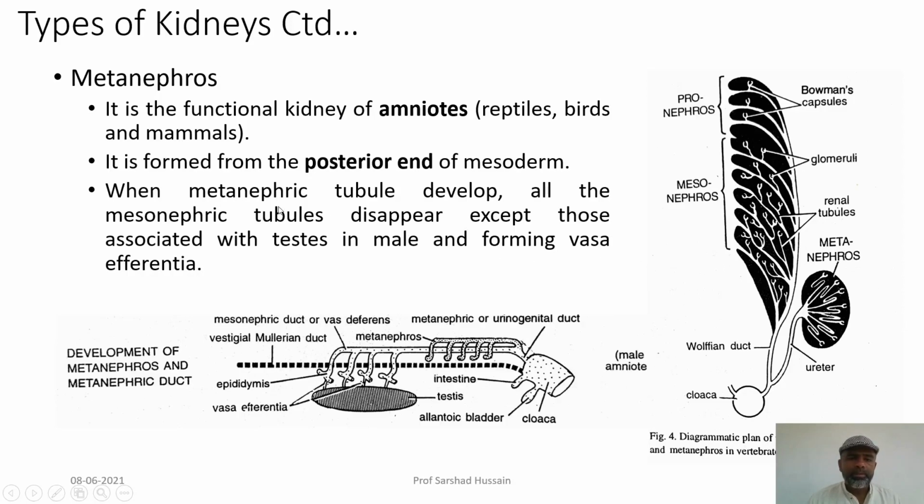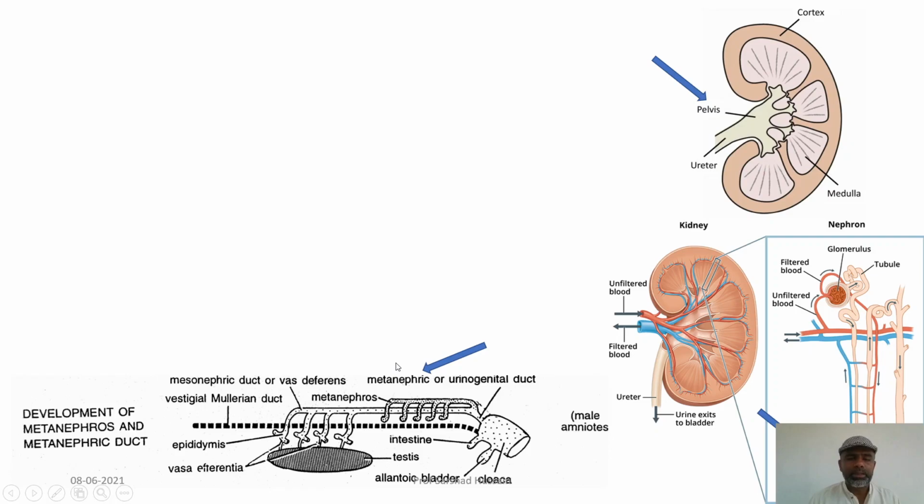Now, what happens when metanephros tubules develop? All the mesonephros tubules disappear. So, mesonephros tubules will not be there, except that they will remain present in the male. They will remain associated with the testis of the male, forming the vasa efferentia. Otherwise they have to disappear, in the case of the female, which we shall see later.